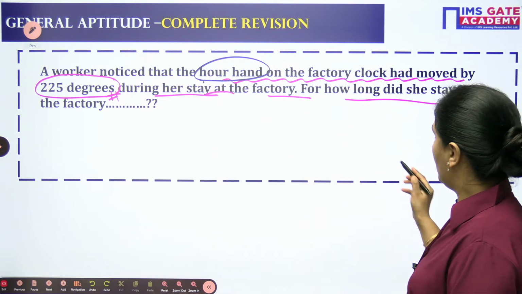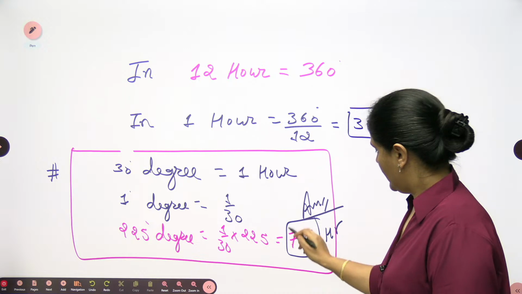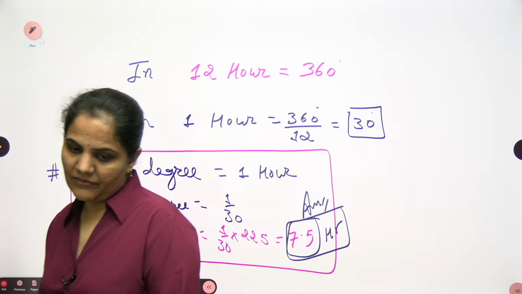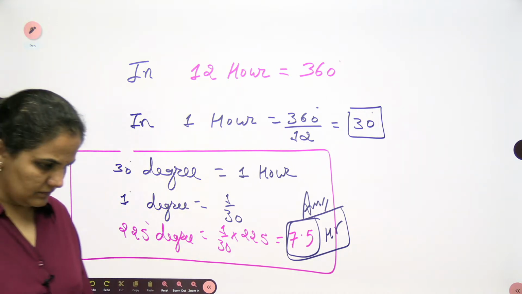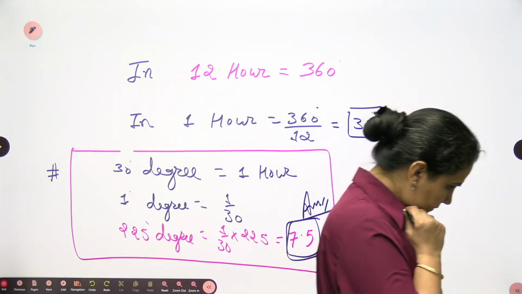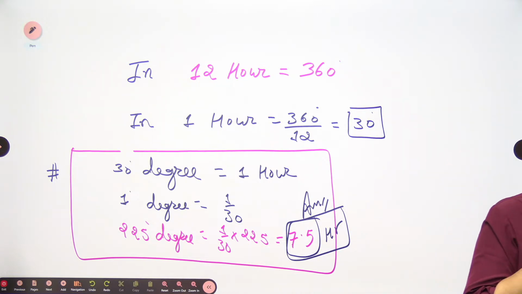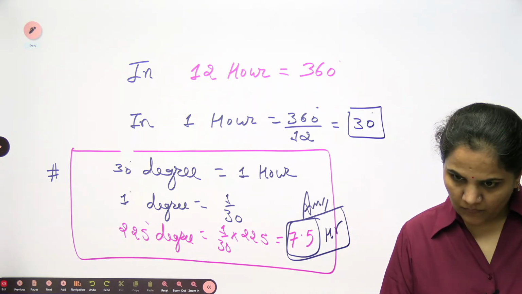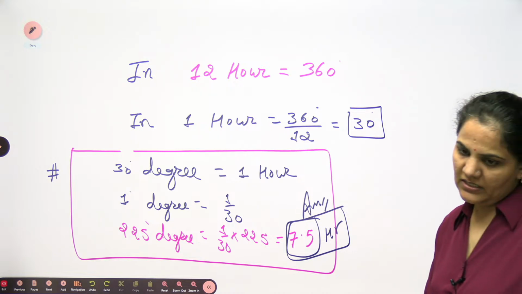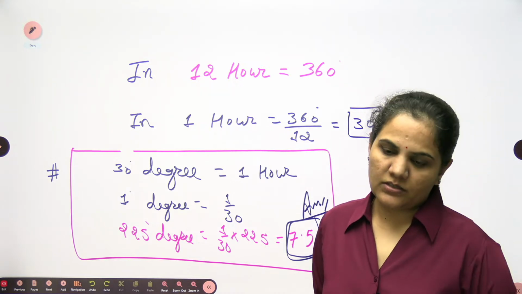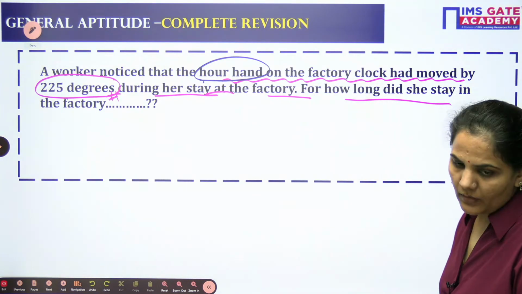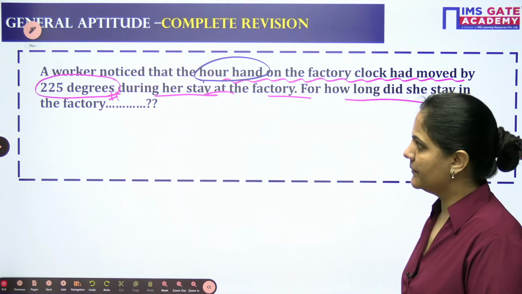It is asking how long she stays in the factory, so 7.5 hours. Yes, shabash. So the result will be 7.5 hours. I hope we can approach it very easily.